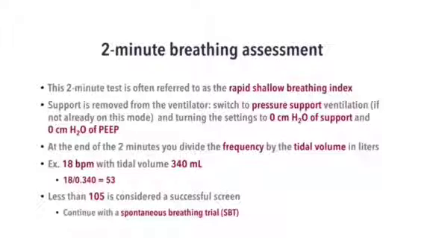Our ICU ventilators don't go down to 0 for the pressure support. They will have a minimum pressure support of 2. That is okay. That will help us overcome the resistance of the endotracheal tube, so that is completely fine. Our ICU ventilators don't go to 0. They will remain at 2. That is the lower limit for them.